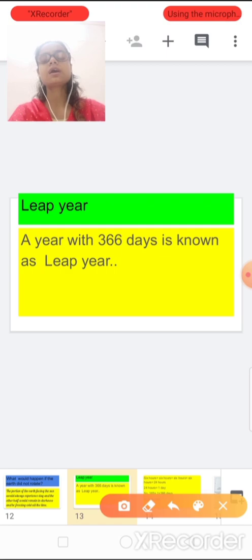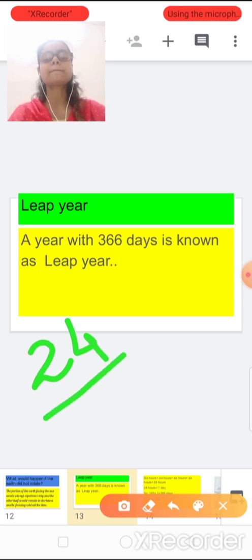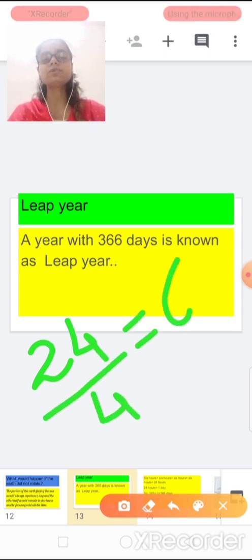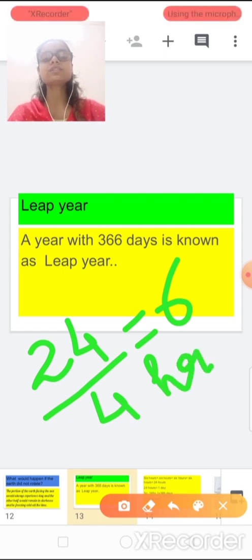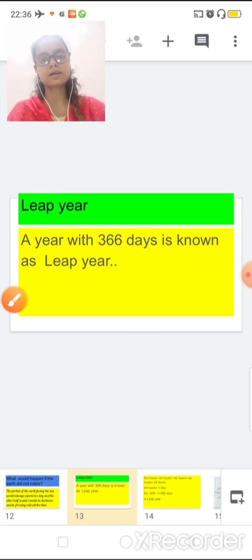Look here: one day is 24 hours. Now divide 24 by 4. 4 sixes are 24. Why 24 here? Because one day is equal to 24 hours. 1/4 means we divide 24 by 4 and we get 6 hours. That's why I told you 1/4 means 6 hours.